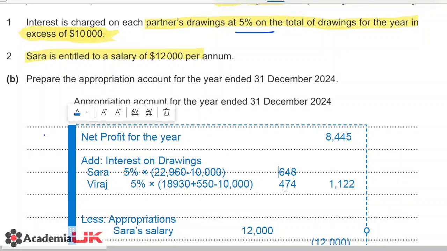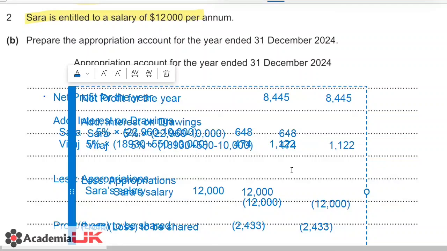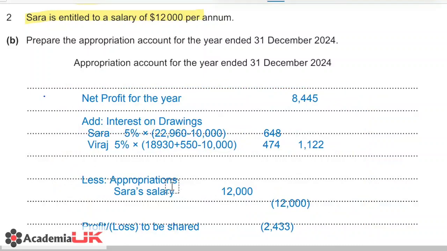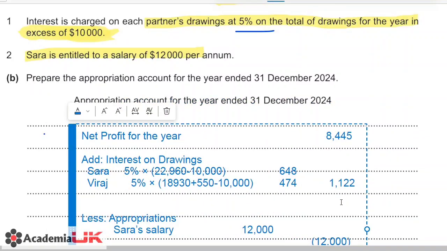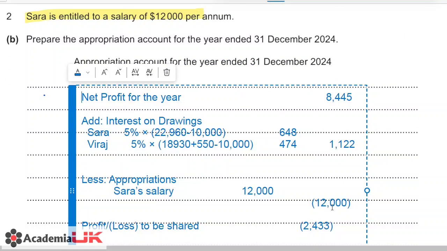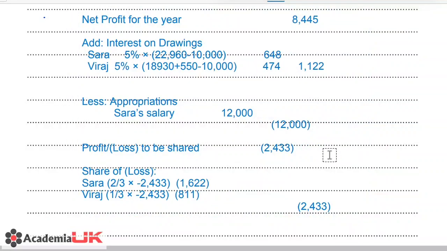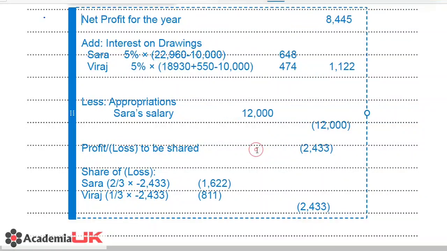We add these both up, we are getting the value of 1122, and this will be added into the value of 8445. And further, if we look at the appropriations for Sarah's salary, this 12,000 salary will be simply deducted from that total, and we can see that we will get a loss that is to be shared among the partners. So that loss is of 2433.